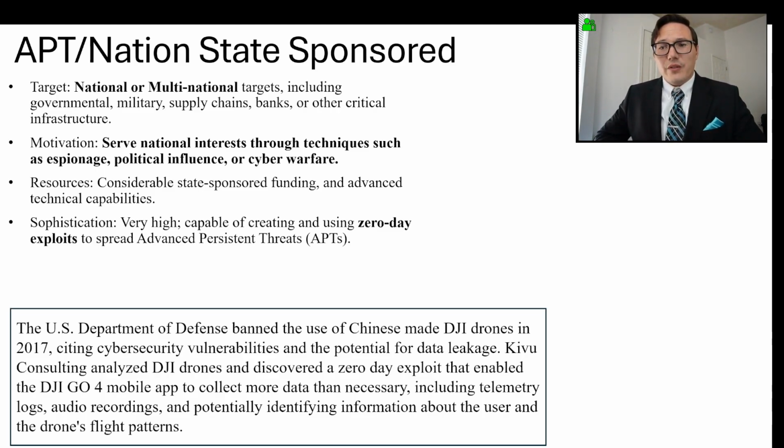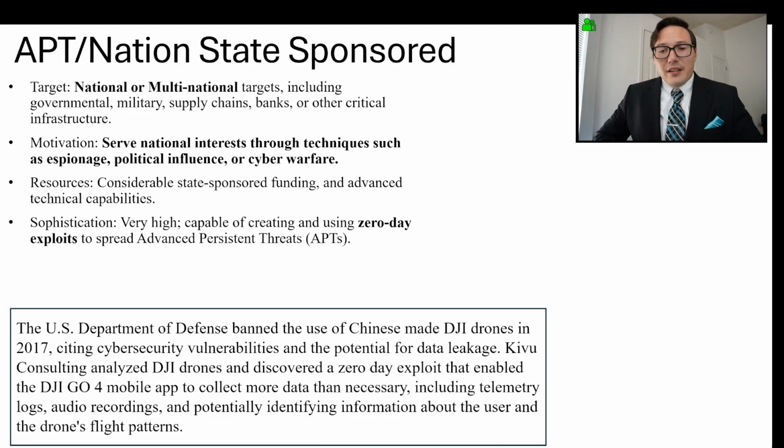Their motivation is service to national interests through techniques such as espionage, political influence, or cyber warfare. Their resources and sophistication are considerably high, as they have access to state-sponsored funding and advanced technical capabilities, including creating and using zero-day exploits to spread advanced persistent threats.